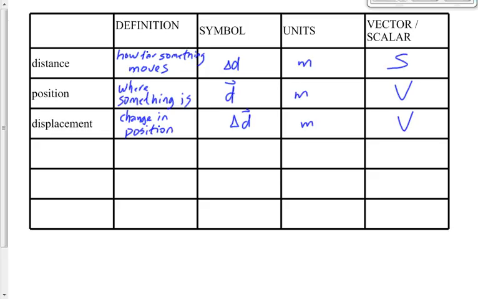Let me give you a quick example. I'm going to go for a little walk in the classroom here, okay? Just back and forth along this axis here, okay? We're going to use the front wall as our reference point. So that's 0. Right now, I'm 2 meters north of the wall.